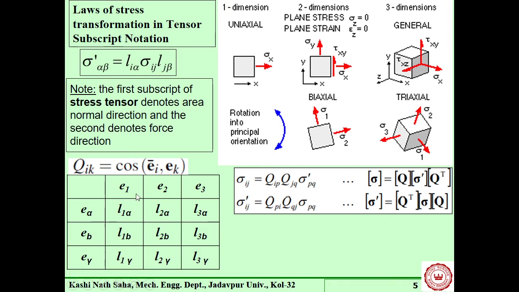So if this is the thing, then what we get is the relation between this frame and these objects. Say this is our sigma ij, this is our sigma pq.